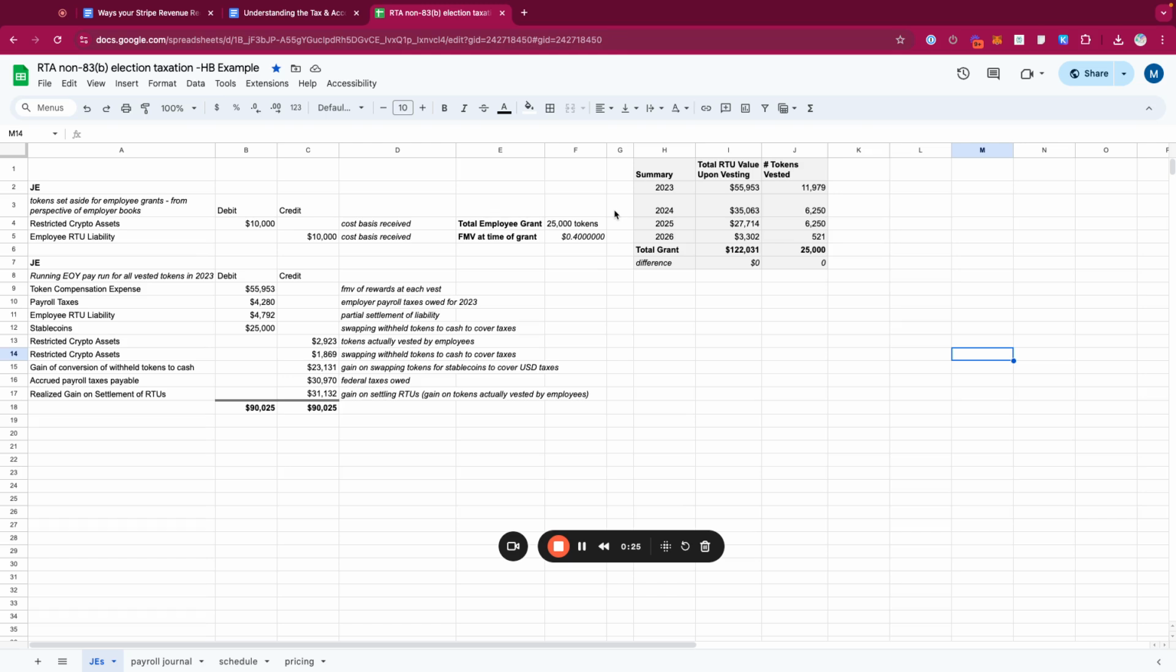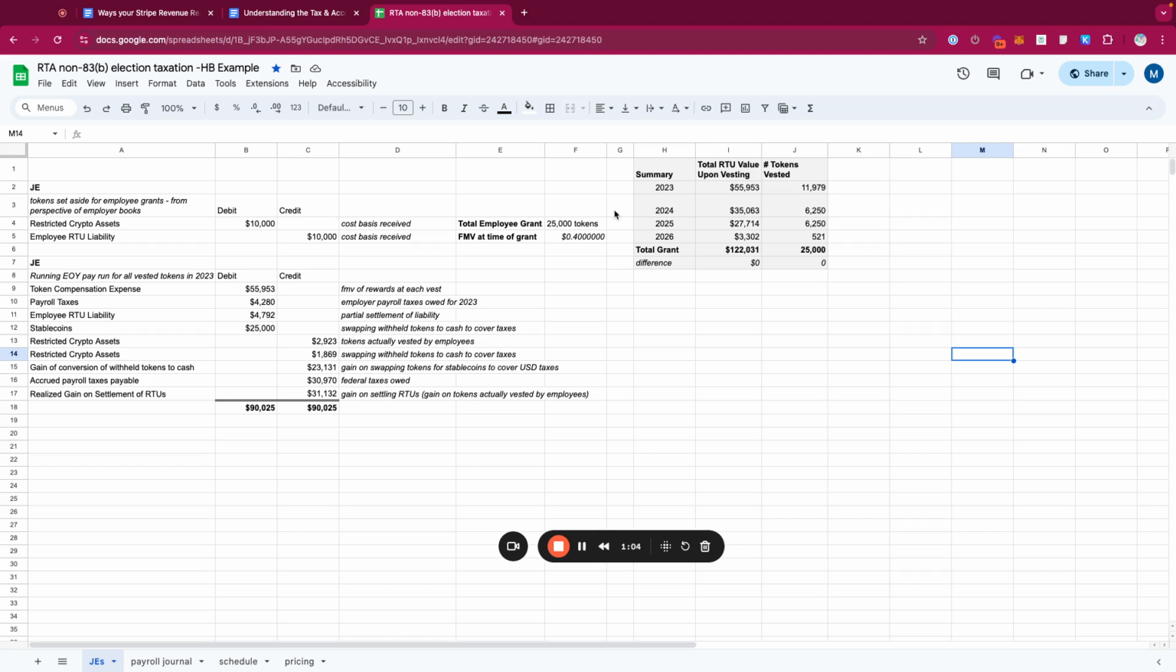But let's say you forgot to file this election, here's how you would handle the accounting and the tax for it. So just to back up a little bit, restricted token awards, RTAs for short, are a form of token compensation. The founder or early employee may receive some tokens upfront as part of their compensation package, but these tokens are subject to some kind of restrictions or vesting, usually time-based, which means that, let's say the employee has to work for 4 years to receive their full award. There might be a 1-year cliff, and after that cliff is reached, maybe 25% of the award is vested.